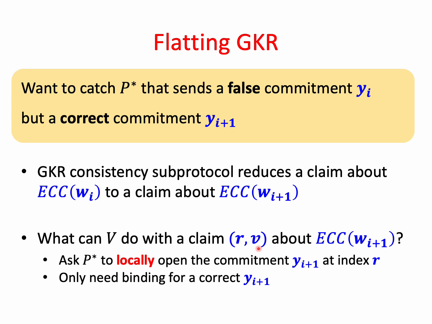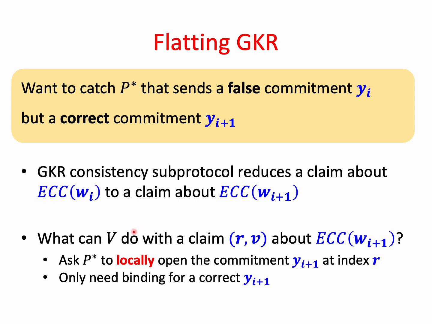Then the prover can locally open the commitment YI+1 at index R. Okay, what does locally openable mean? It means that the prover can convince us of the value of the string being committed to at a specific coordinate without sending over the entire string being committed to. Okay, this is important for us because we want to save in communication complexity.